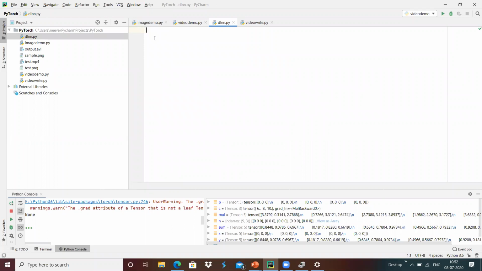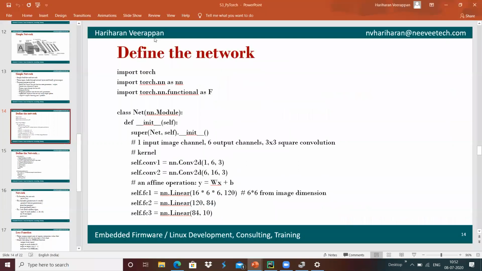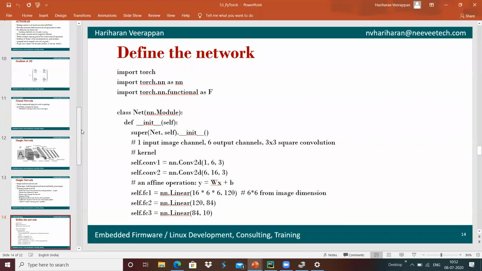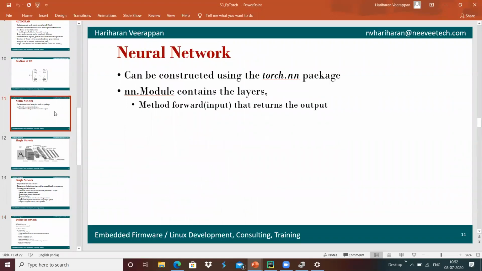And once it is done, I'm going to do import torch, which imports the PyTorch package into our program. And the torch.nn, as we discussed, helps to construct the neural network.